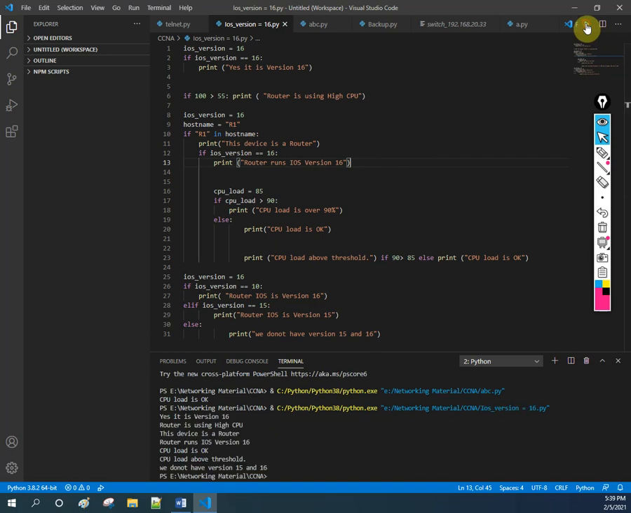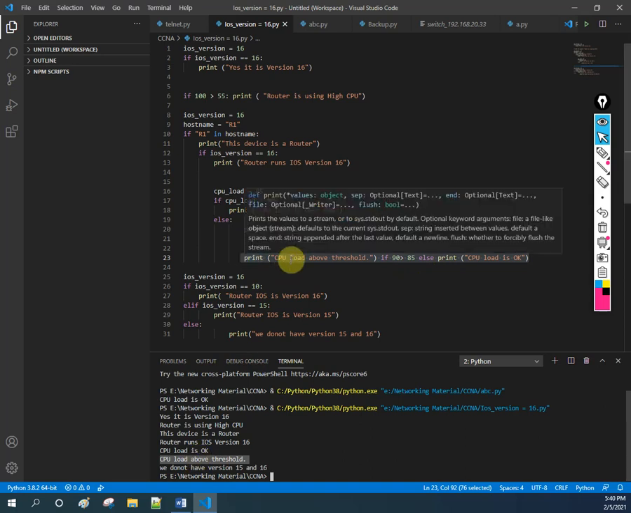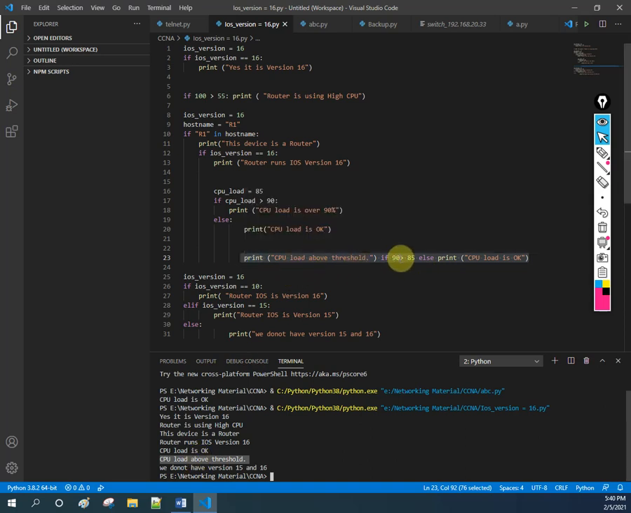See here, let me run this one. So I run this. Here I am saying CPU load above the threshold if 90 is greater than 85, else print CPU load is okay. So if you see here, we are saying CPU load above threshold if 90 is greater than 85. So this one is correct. This is the output: if 90 is greater than 85, print CPU load above threshold, else print this one.